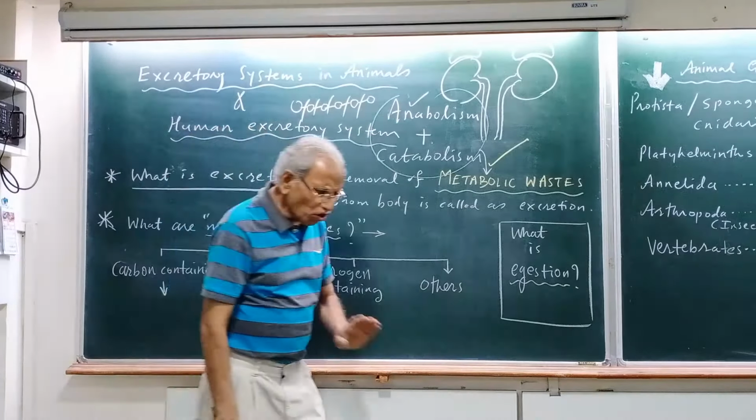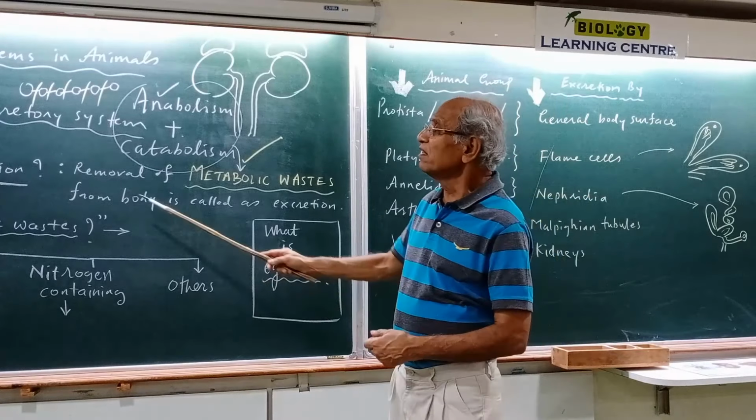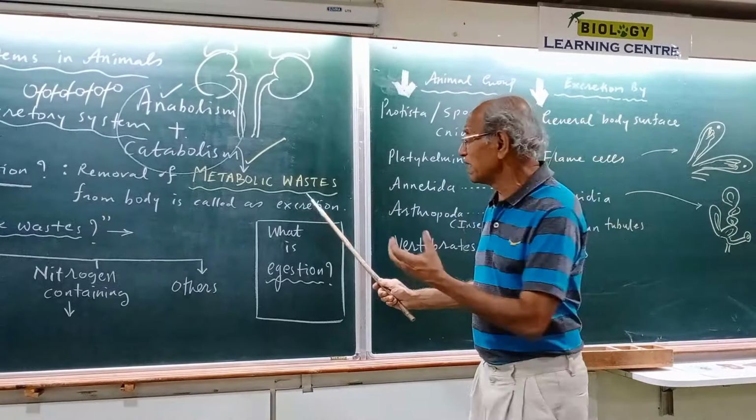And that is called egestion. This is a very common type of confusion in many students, and they feel that excretion and egestion are the same. No, excretion is removal of the metabolic waste. Metabolic wastes are found inside the cells and they are taken out of the cells.